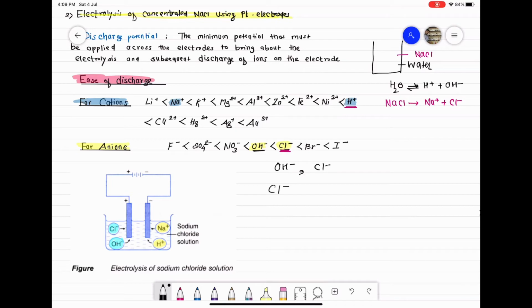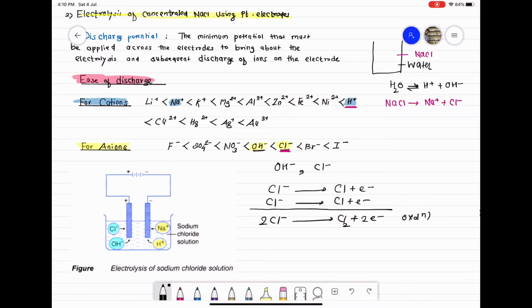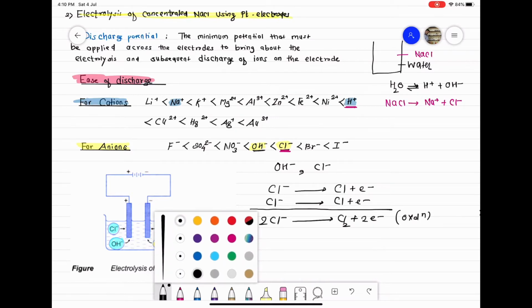So class, आपका रिएक्शन होगा: Cl minus at anode loses electron and becomes Cl. Class, we discussed already, Cl exists as Cl2, so to balance it, one more Cl minus becomes Cl by losing electron. So the reaction at anode is 2Cl minus gives Cl2 plus 2 electrons. So class, reaction is oxidation, and class, oxidation reaction takes place at anode.